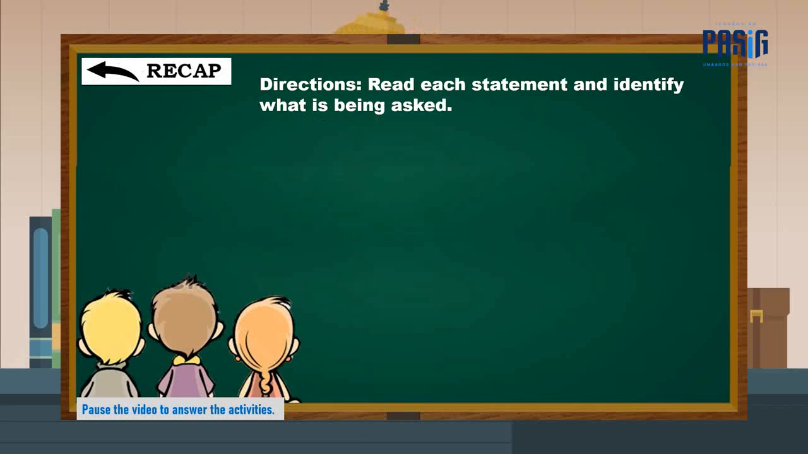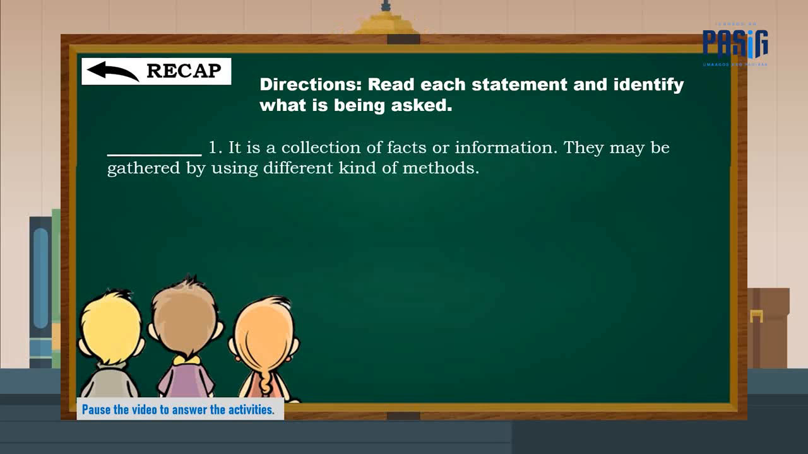Let us answer the recap. It provides a review of concepts and skills that you already know about the previous lesson. Directions. Read each statement and identify what is being asked. Number 1. It is a collection of facts or information. They may be gathered by using different kinds of methods. You have 3 seconds to answer. The correct answer is data.